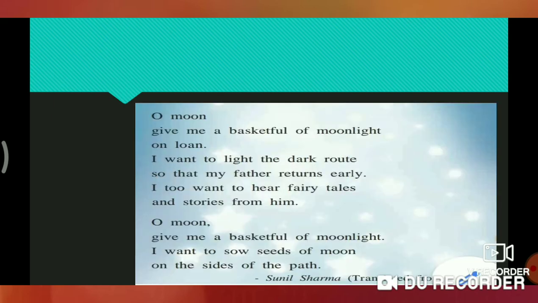O moon, give me a basketful of moonlight on loan. I want to light the dark route so that my father returns early. I too want to hear fairy tales and stories from him. O moon, give me a basketful of moonlight. I want to sow seeds on the sides of the path. Sunil Sharma is the poet of this poem.